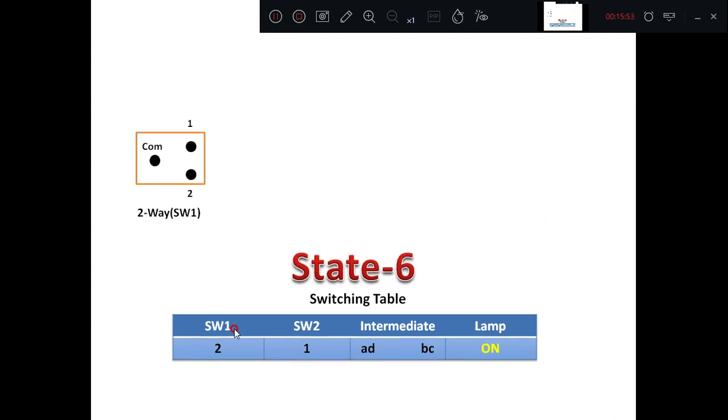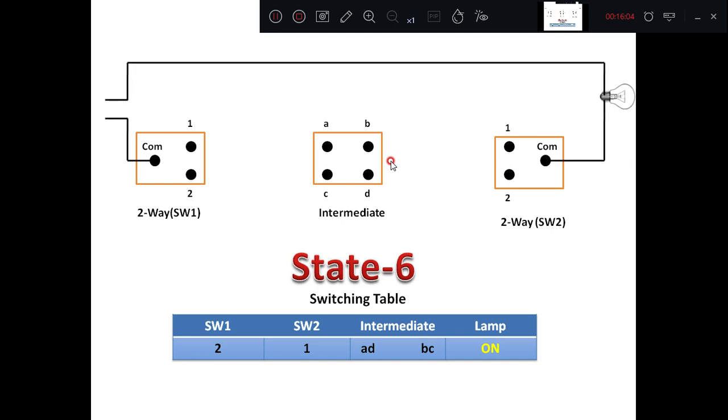State number 6, switch 1 and switch 2 are at 2 and 1 respectively, whereas the intermediate switch, I am changing over from AB and CD to AD and BC. In this case the lamp is on. You can see here 3 switches and the hot wire connections. Then I am connecting the traveler connections now. Switch 2 is at 1, then it is AD, then BC.